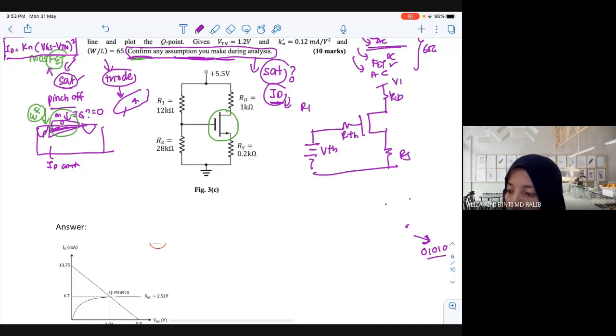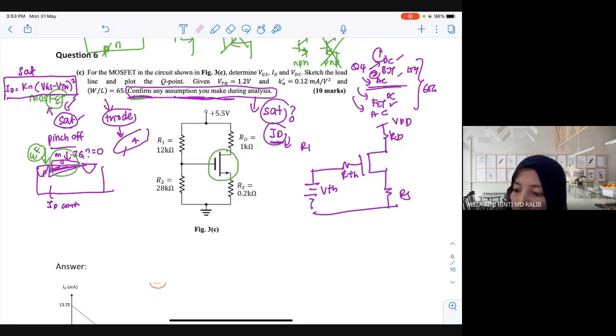And then you have RD, VDD. Okay, can I have one volunteer to give the equation? Which one are you going to start with? DS loop or GS loop? Where do you want to start? We have two here. Here is DS or GS?